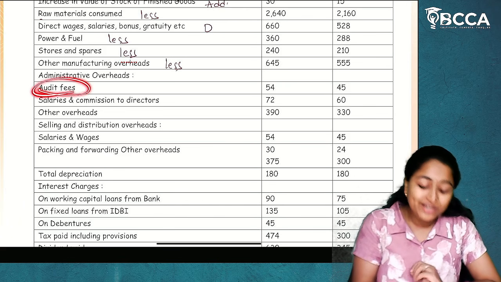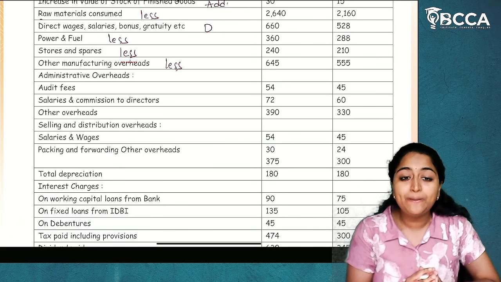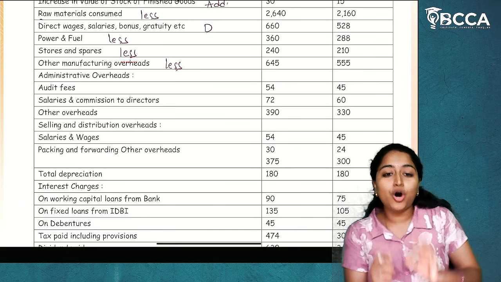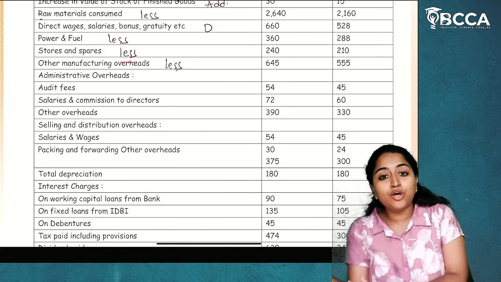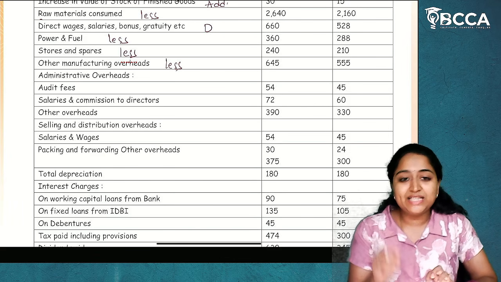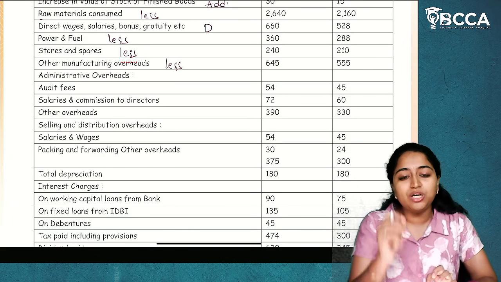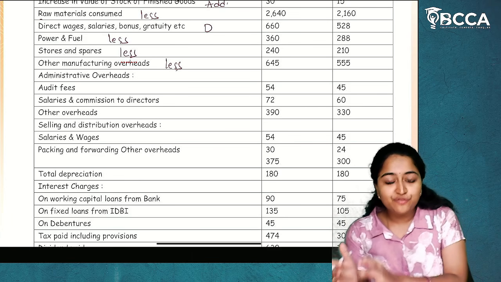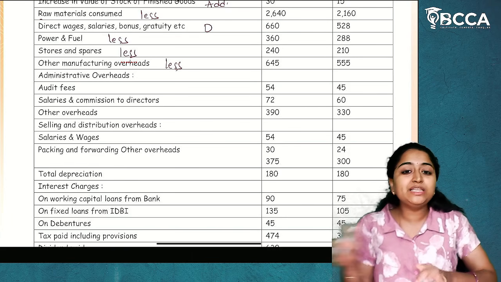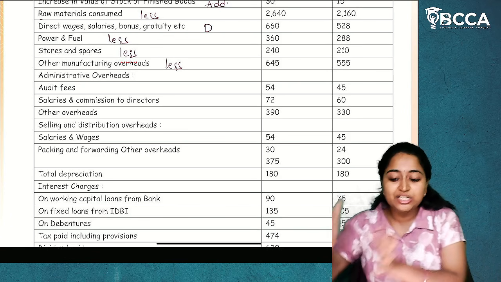Now, why will audit fees be considered in value addition? Because this is not the audit fees which we pay after completion of finalizing of accounts. This is the fees paid to the auditor for finalizing our finished goods. Our finished goods are not yet finalized; they are still in the process of transforming raw materials into finished goods.